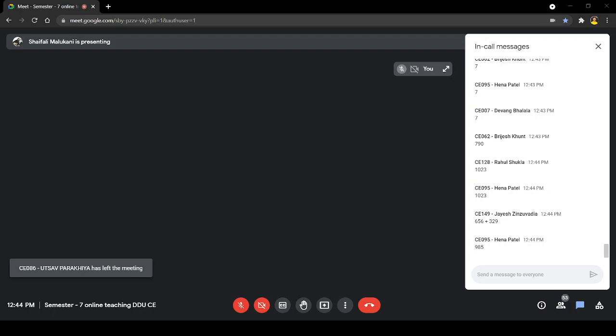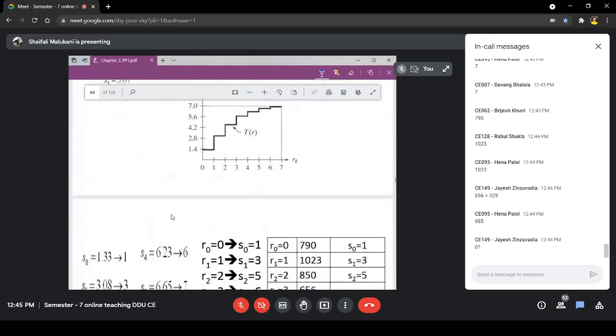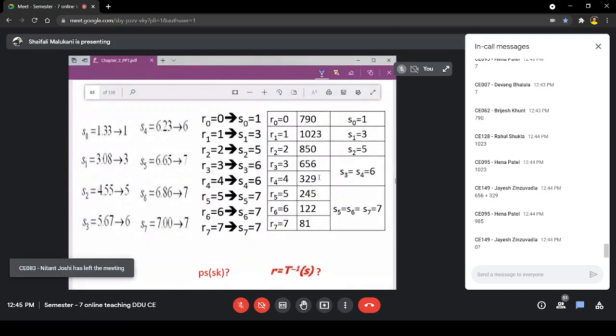How many times will 0 occur? 0 will also not occur. See, these are the output intensities. In my input, if 0 occurs, I will replace it with 1. If 1 occurs, I will replace it with 3. I will never replace any intensity of input with 2, 0, 4, right? And that is why they will not take place. So their occurrence is 0. And what we just discussed, 1 will occur 790 times, 3 will occur 328 times, 6 will occur this 2 times, 7 will occur the summation of this 3, right?